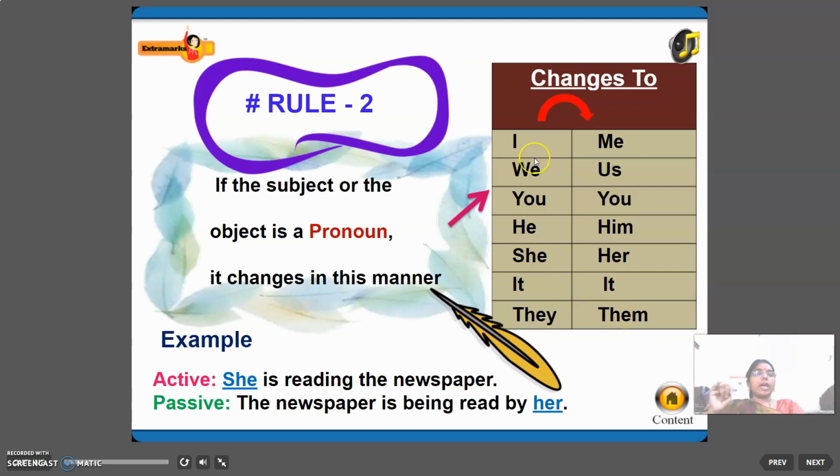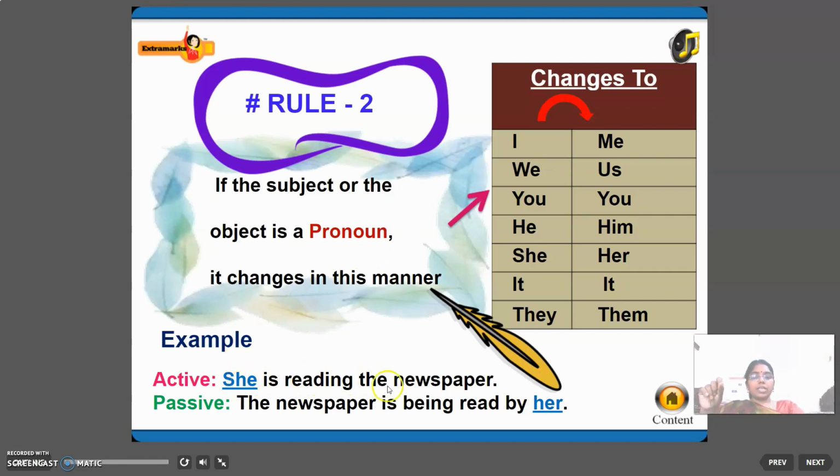Once again, dear, I to me. We will be changed to us. You and it will remain same. He to him. She to her. They to them. See here, one example is given there.